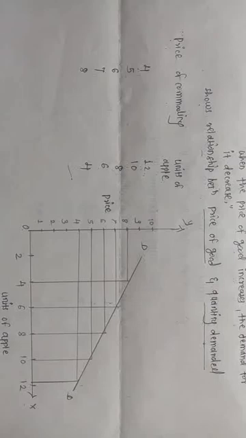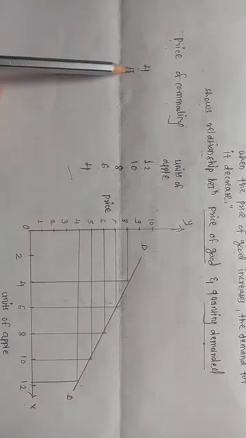Afterwards, you should explain the law with the help of the demand schedule, this table, and with the help of the diagram. In the examination, while writing the answer to this question, you should give the explanation of this table also.